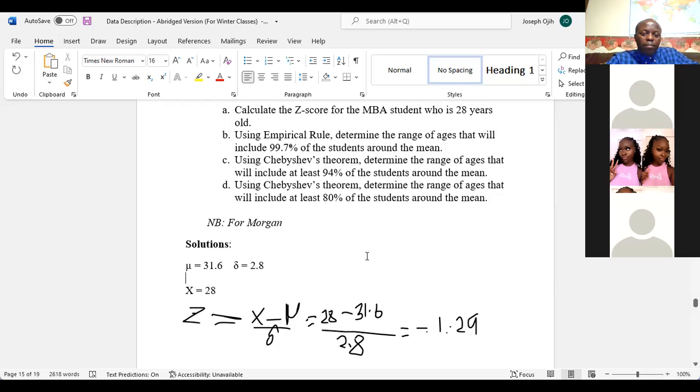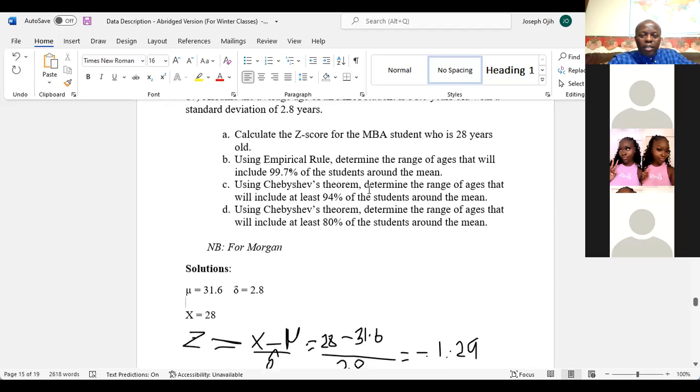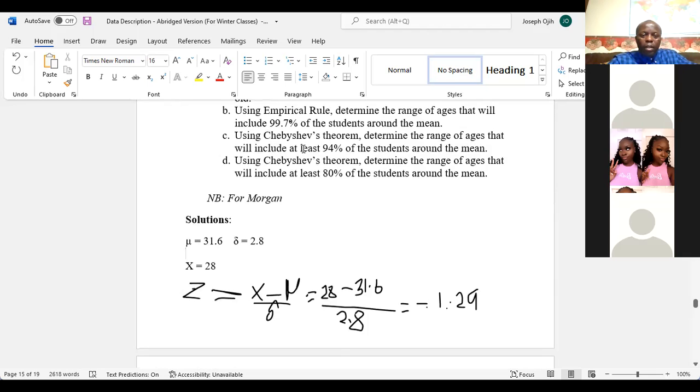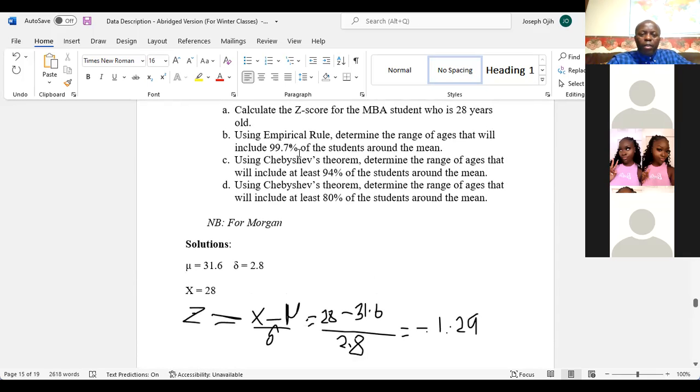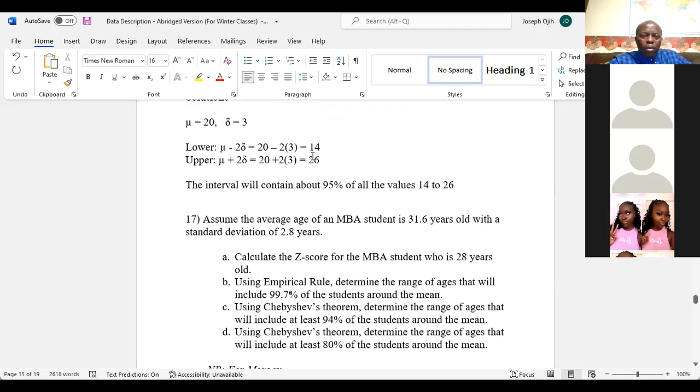Professor, I have a question. How did you get the 2.8? Oh, 2.8 is the standard deviation. It's on the question right here. I didn't see that. Thank you. How do we get 28 for x? They gave it to us. Oh, I saw it. Okay, they gave it to us.